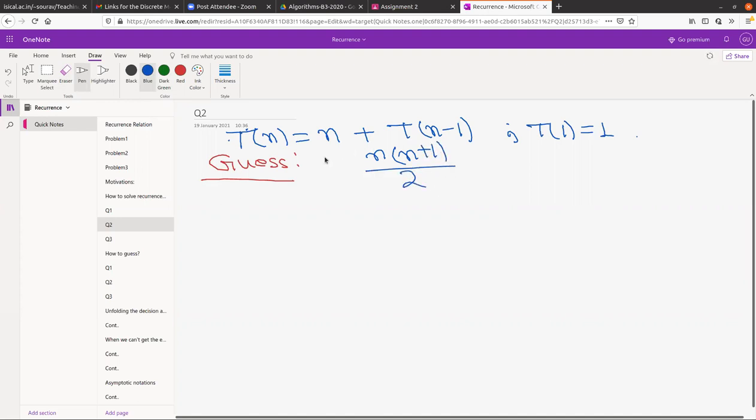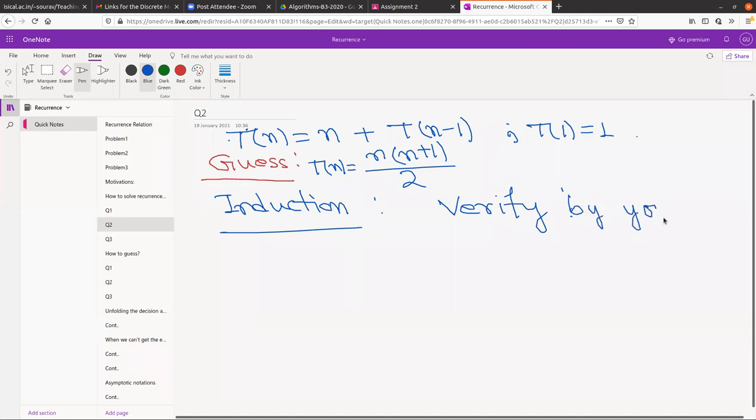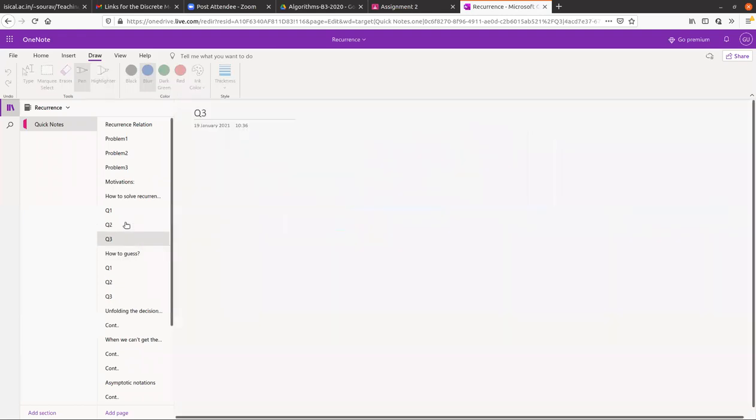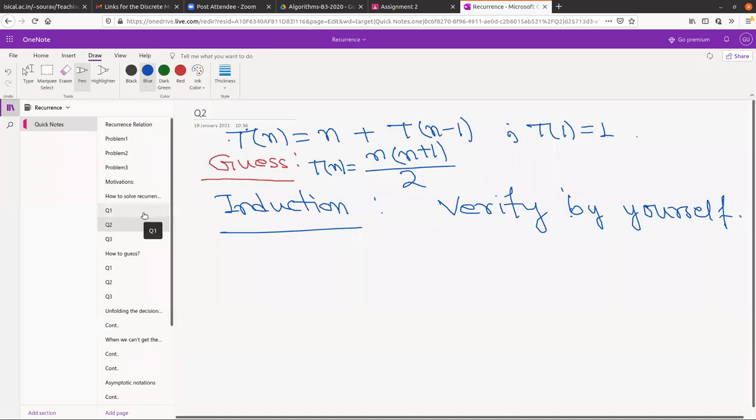And so can you verify this using induction? I am not going to do this. So using induction, verify whether this case is true or not. So this is verified by yourself. Okay. So should I stop here? Do you guys have any problem in this?